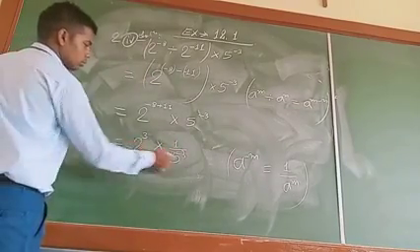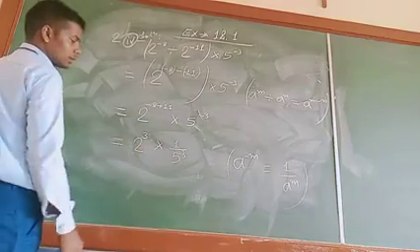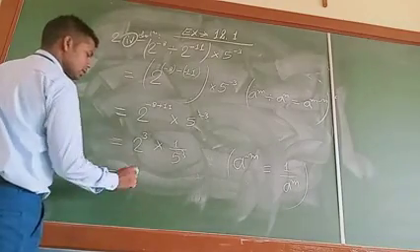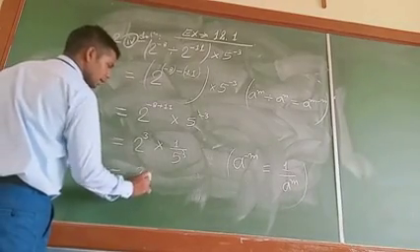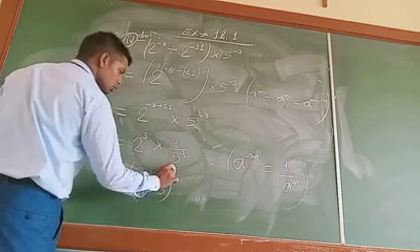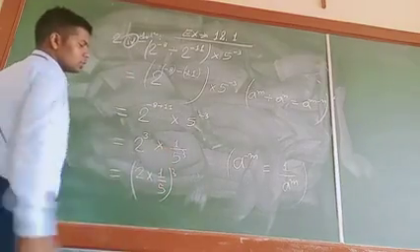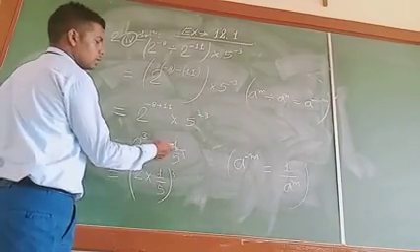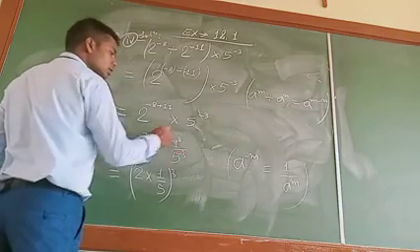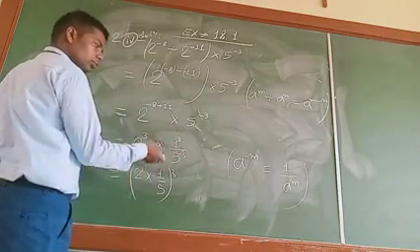Now we can see both of the two factors have the same exponent, so they can be written as 2 multiplied by 1 by 5 whole raised to the power 3, because 1 cube is equal to 1 itself.